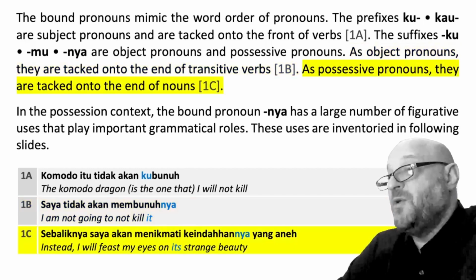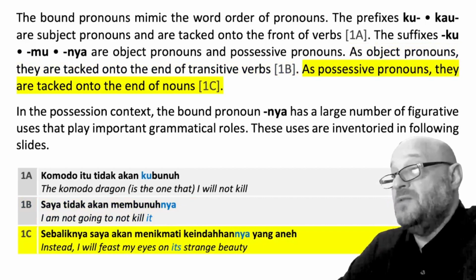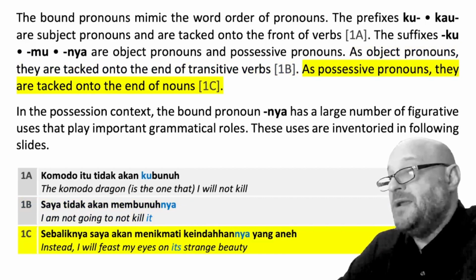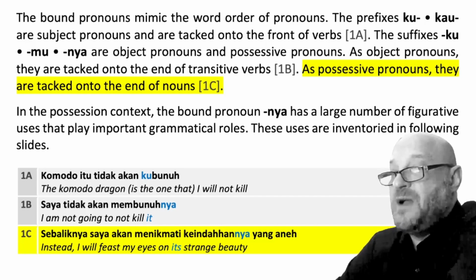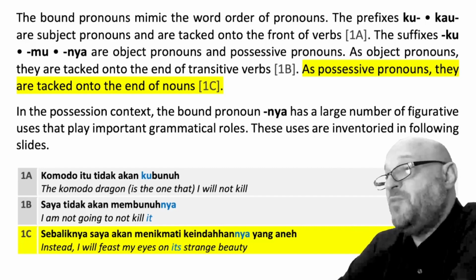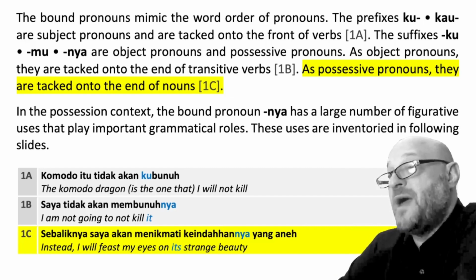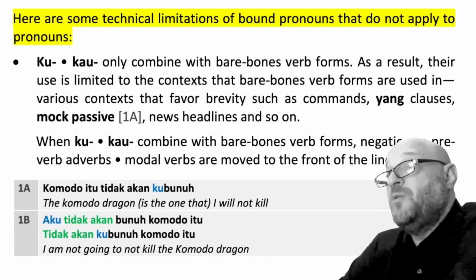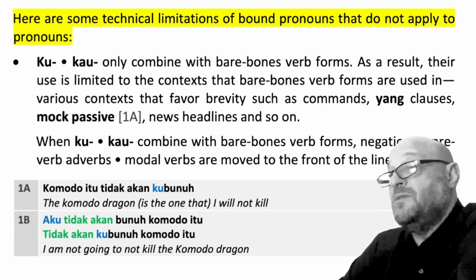As possessive pronouns, they are tacked onto the end of nouns. 1c, sebaliknya saya akan menikmati keindahannya yang aneh. Instead, I will feast my eyes on its strange beauty. In the possession context, the bound pronoun nya has a large number of figurative uses that play important grammatical roles. These uses are inventoried in following slides. Here are some technical limitations of bound pronouns that do not apply to pronouns.